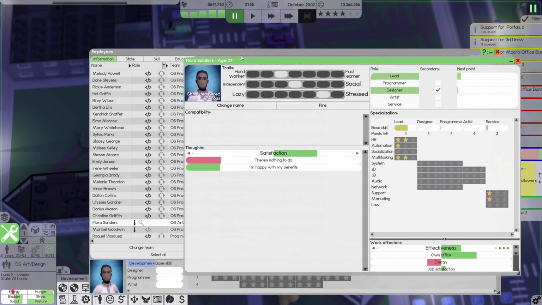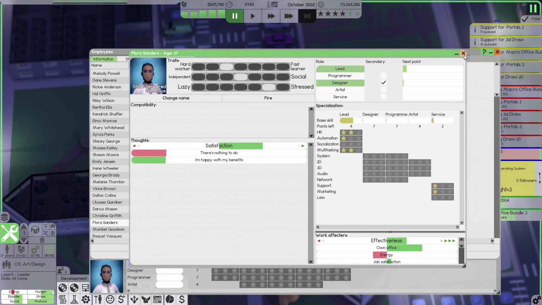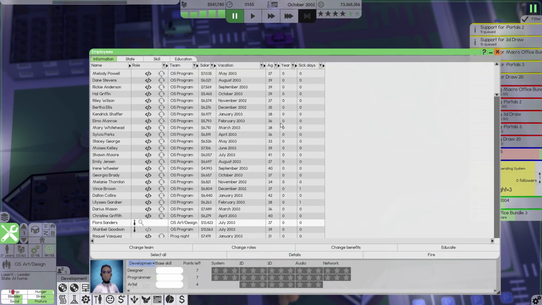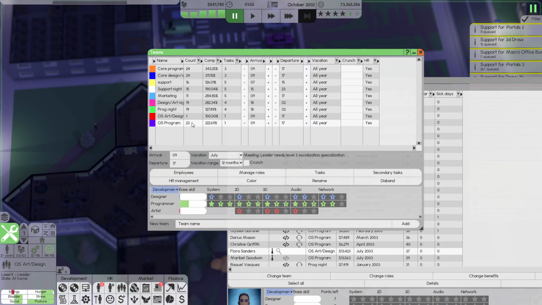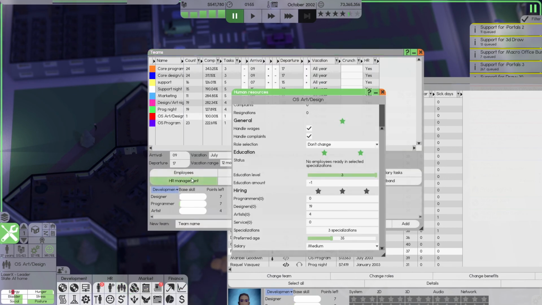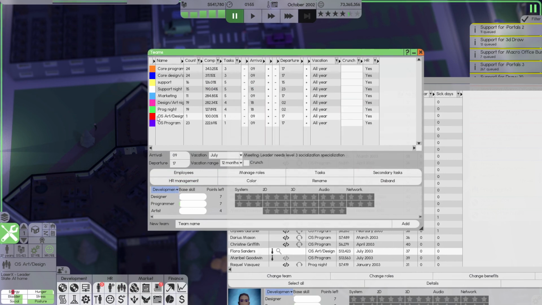The Art and Design OS team. Boom. Cool. And I bet what that means is, if I go and look at my teams, this guy's boss probably doesn't have the capability of doing this. Which would mean, if I wanted him to do that, I would need to find somebody of the right skill level. But we're going to do that next episode.